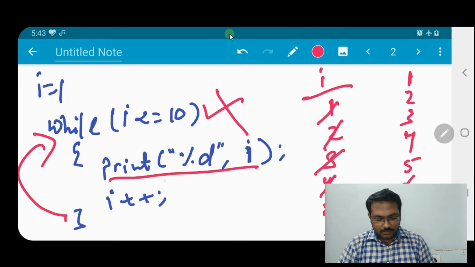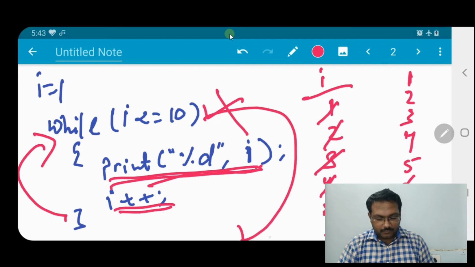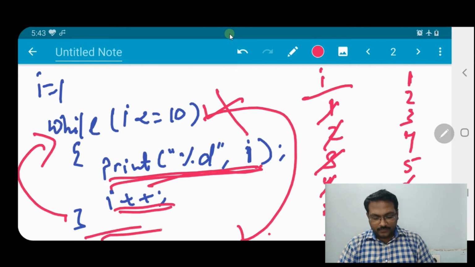So that means no i will be printed, nor will it be incremented. It will go directly from here to the end of the loop, or it will execute whatever statement is written after the while loop.